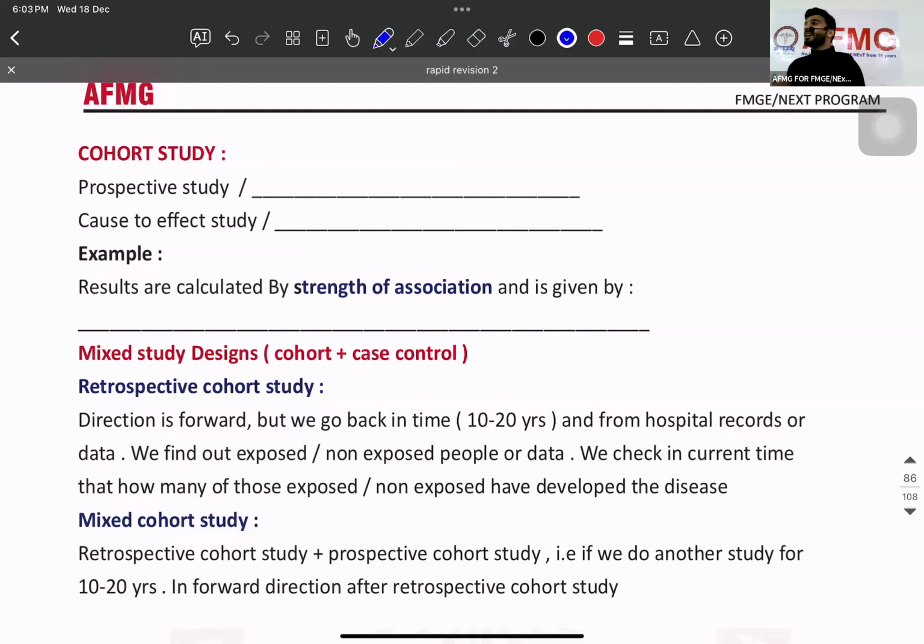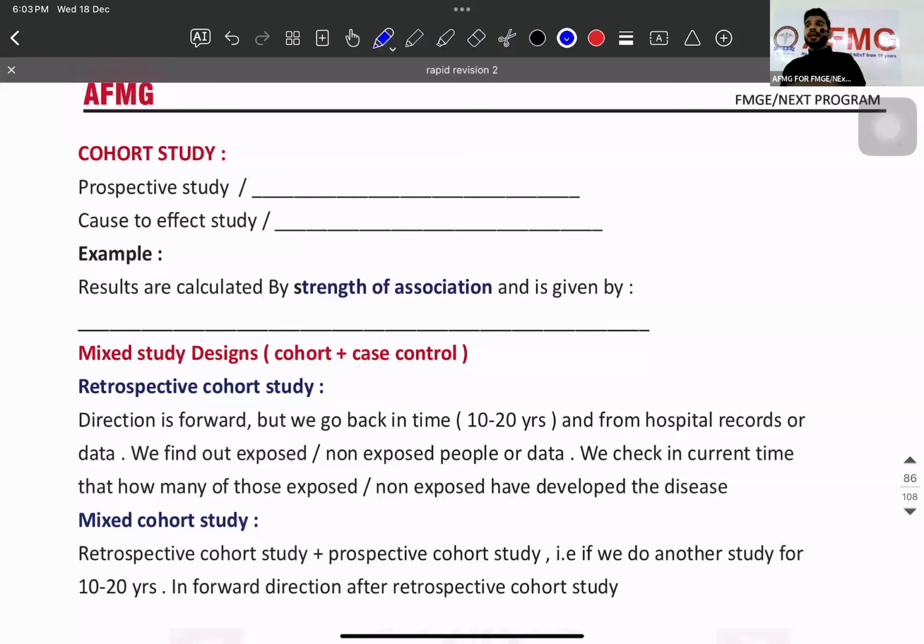Are you getting my point? So what do I need for investigations? So it's expensive. And again, I need to wait. So it's a time. One more reason, I need continuous follow up. Now out of these 10 people, if somebody went to Canada, I lost the follow up. I lost the case. So cohort study, it's a time consuming study, sir. It's an expensive study, sir. Loss of follow up is a disadvantage. I can lose the case, and it's a forward looking study. Risk factor to cause, risk factor to disease, and cause to effect study.